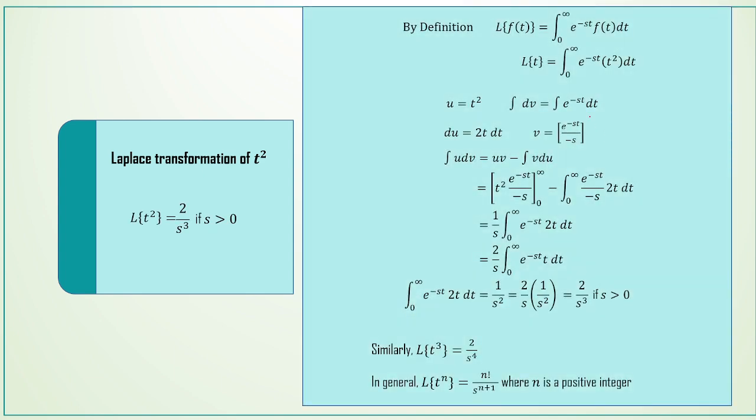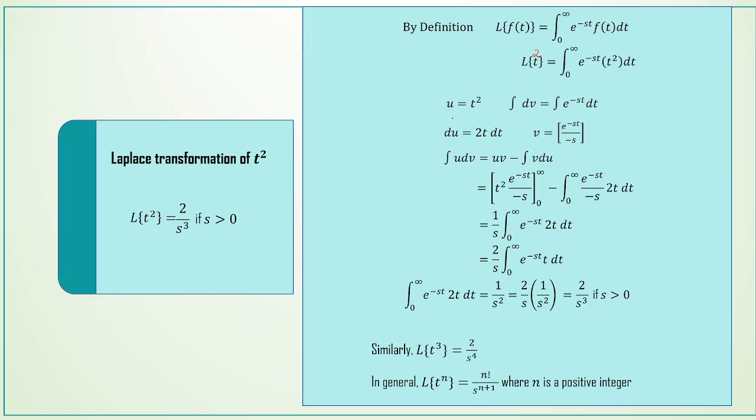Similarly, we can find the Laplace transformation of t squared, that is 2 by s cube. So here in the definition, we replace f of t with t squared. So L of t squared is equal to integral 0 to infinity e power minus st into t squared dt. And we take u is equal to t squared and dv is equal to e power minus st dt.